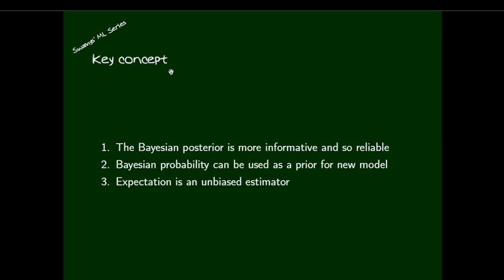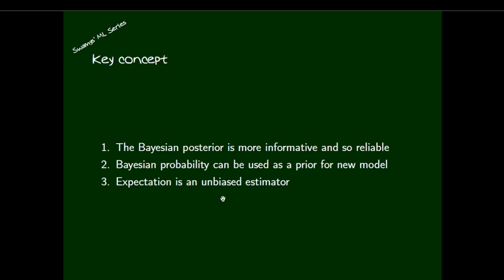The key concept that we are using here: the Bayesian posterior is more informative and so reliable, provided our prior distribution and likelihood distribution are of good quality. The second point is the Bayesian posterior can be used as a prior for a new model, which we have discussed in the previous session. The posterior from a lower level can be used as the prior at the higher level. It is called a hierarchical Bayesian model.